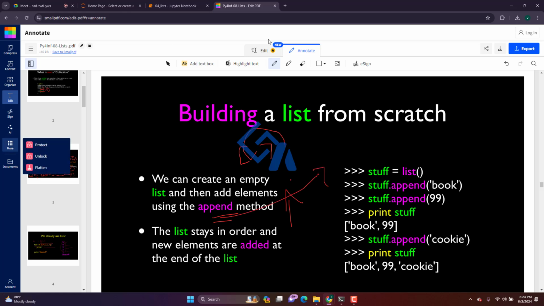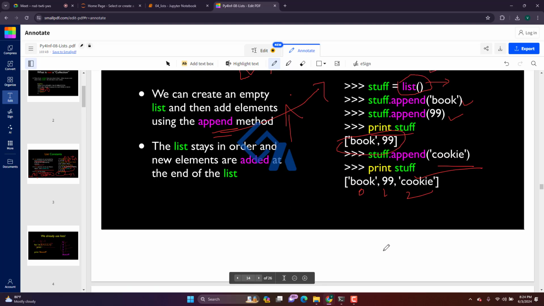Okay. So here if you see, either you can create a list this way, or you can mention list and open bracket, close bracket. That will also return the same thing. So here they created an empty list and added book and 99. So if they print it, then it shows book and 99. Then again they appended a cookie to it. So cookie comes here. Okay. So index is 0, 1, 2. The same order will be persisted in the list.